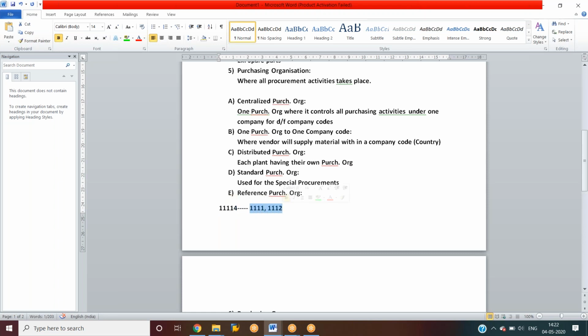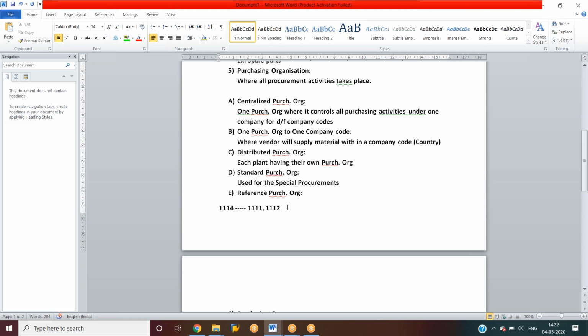purchasing organizations. So whenever we create a contract with this purchasing organization, the contract can be used by the other purchasing organizations. Let us say this purchasing organization and also this purchasing organization can use the contract which is created with the purchasing organization 1114.